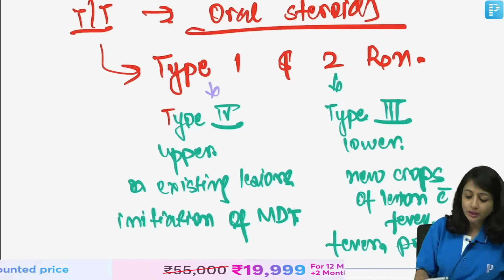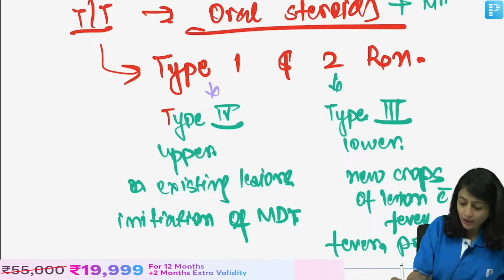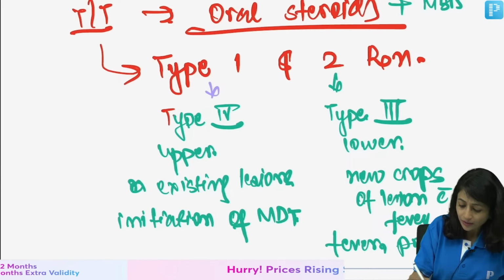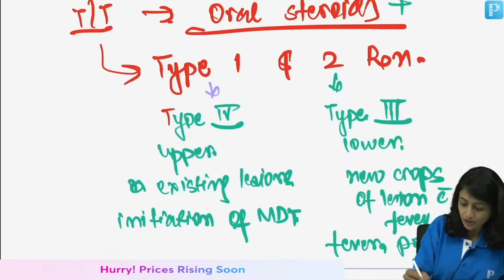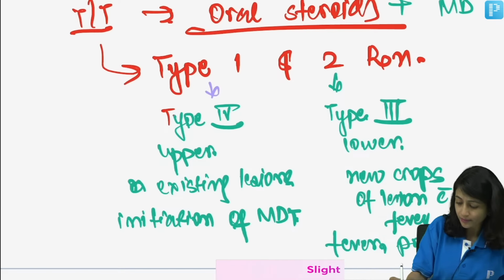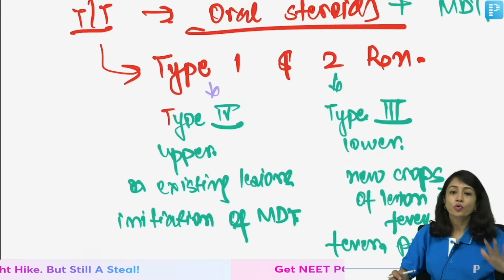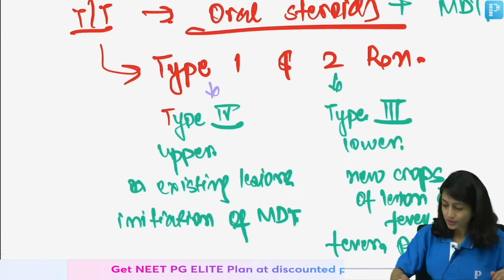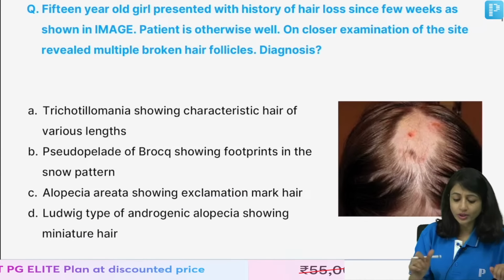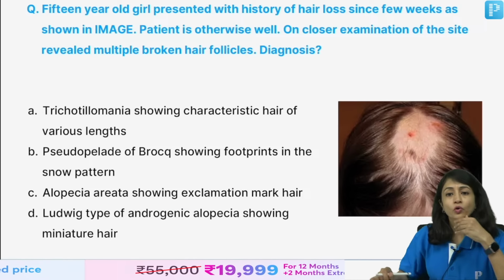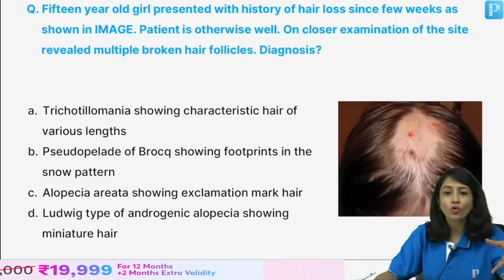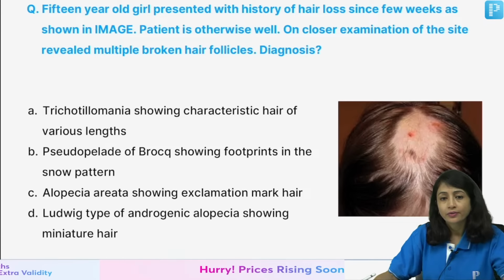In both the type of reactions, you continue with MDT and you give oral steroids as the first choice. Clear? So, this is briefly about important questions which are asked in leprosy. Moving on to the next topic. I hope the speed is okay, students, and I hope you are able to understand.